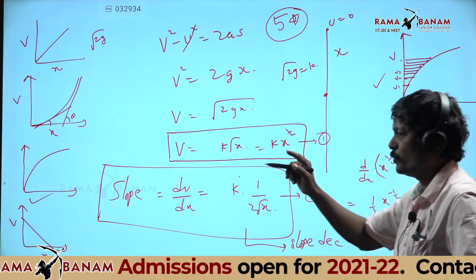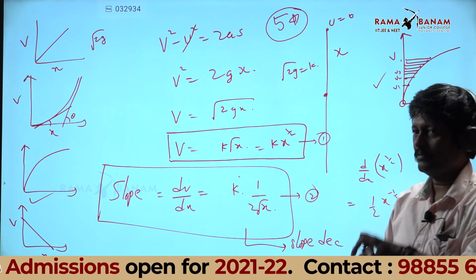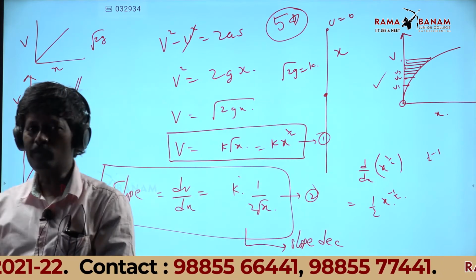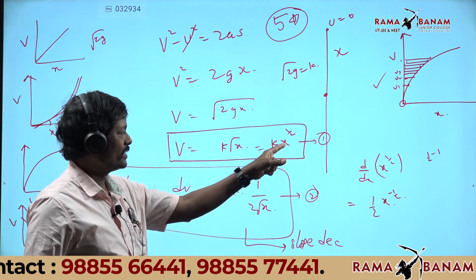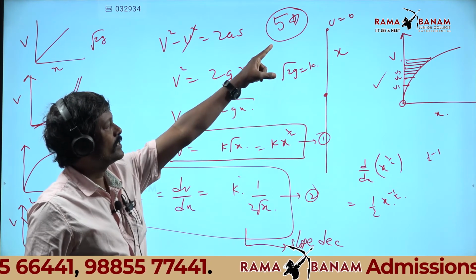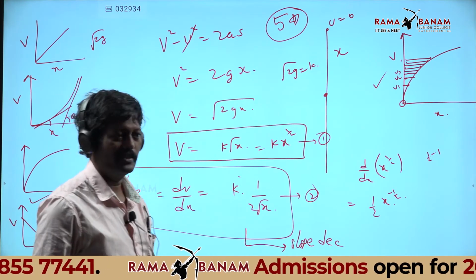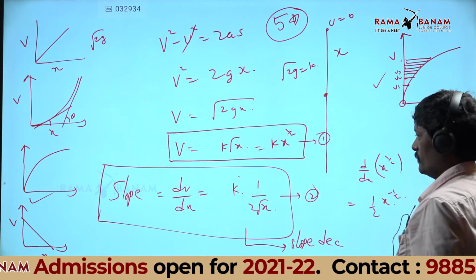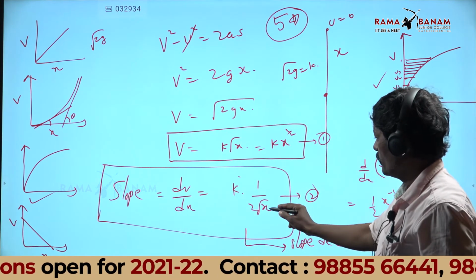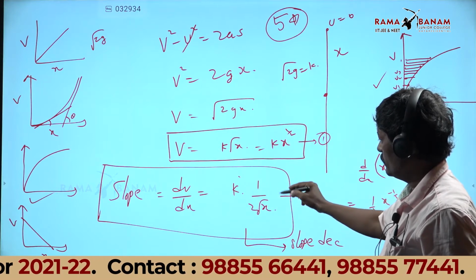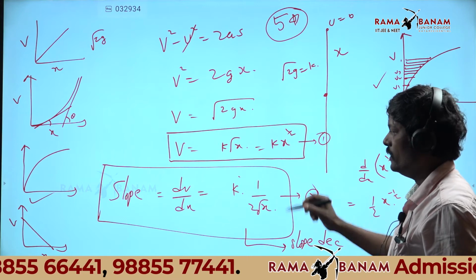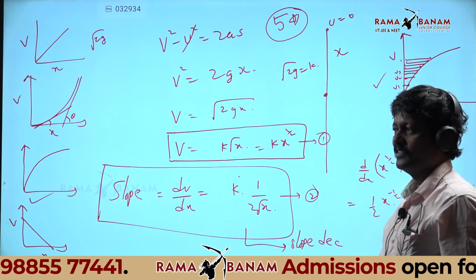Put both the equations in a box, I mean mark them. Now go to the original equation and put x equal to 0. When x was 0, what was the initial velocity? 0. So the coordinate starts from the origin. Now come back to the slope. When x is 0, it is infinity. As x increases, the slope will decrease.